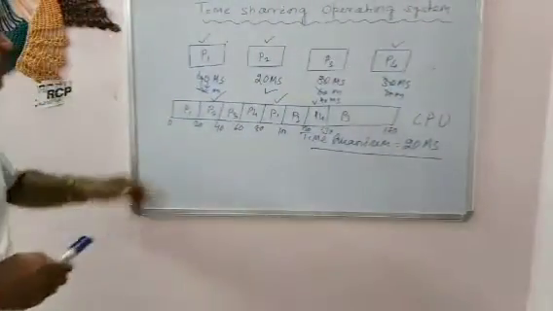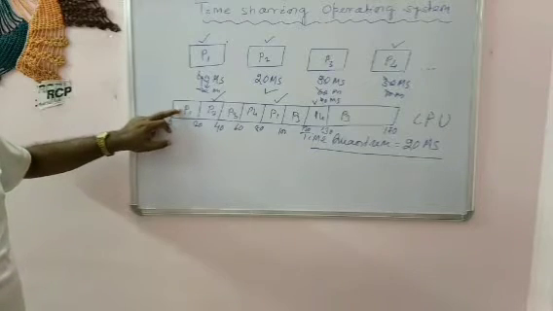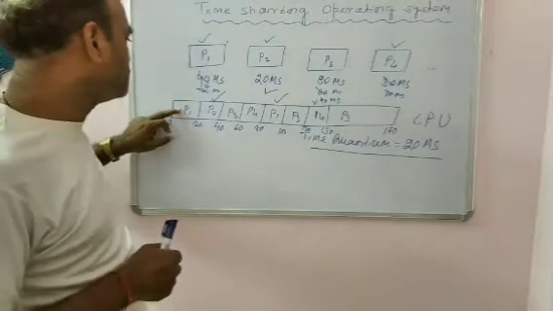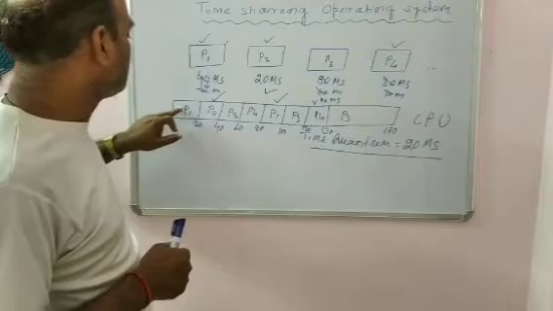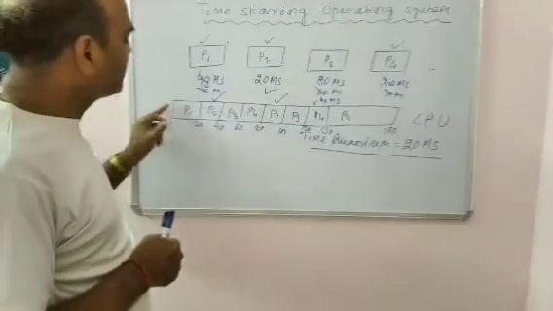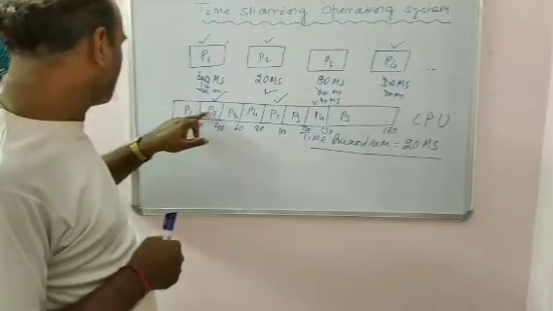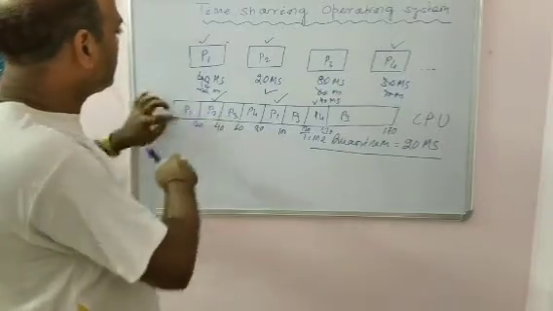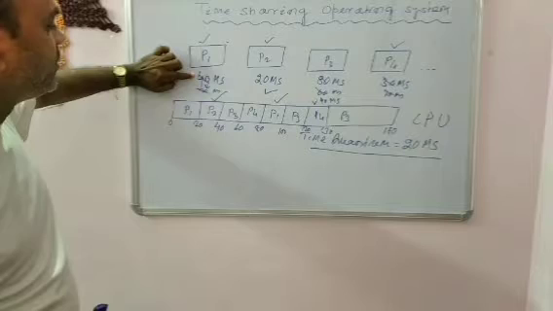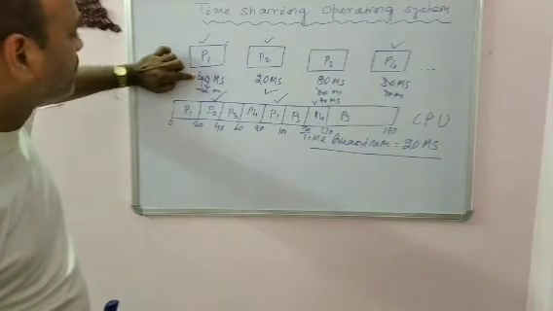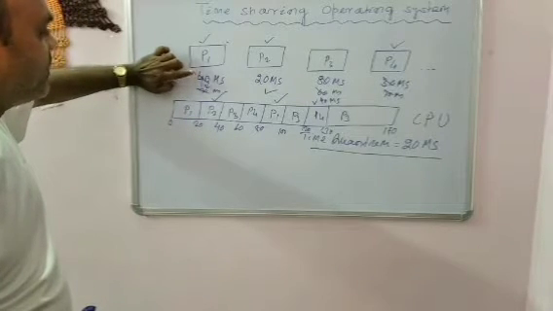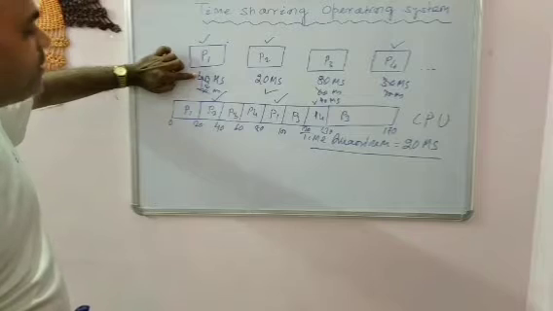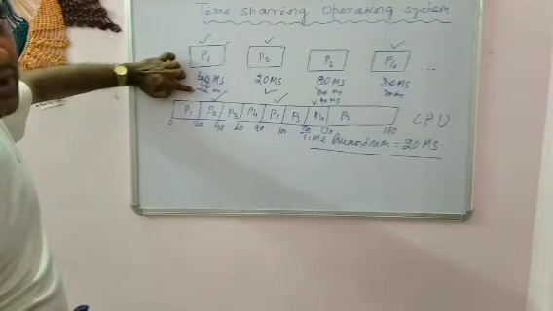So the first 20 milliseconds slot will be used. First P1 will be executed, then P2, and then P3. When P1 is executed, it takes 20 milliseconds, and as its process time is 40 milliseconds, 20 milliseconds is left.